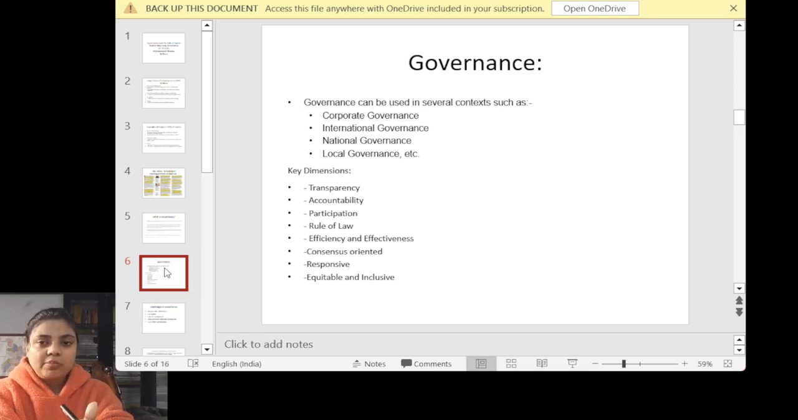The first key dimension of governance is transparency. Suppose we are making any policy, whether that policy is accessible to each and every person for whom the policy has been formulated. So the transparency part is very important when the policy of the government is made.